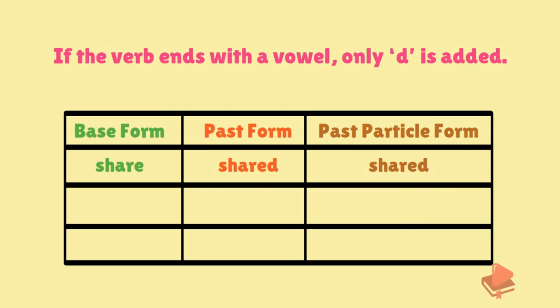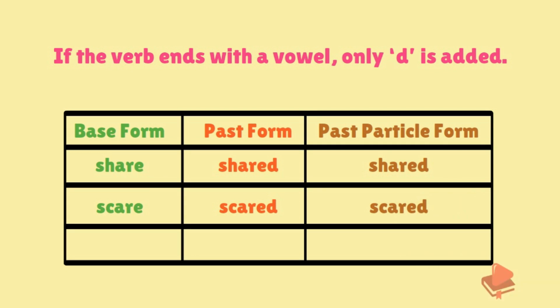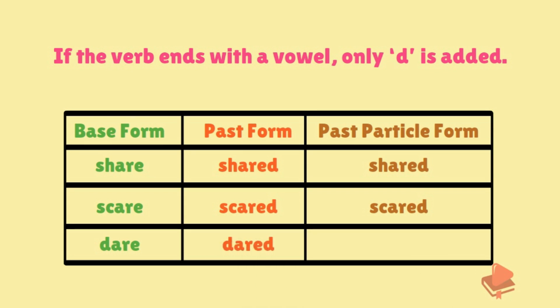If the verb is scare, the past tense becomes scared and the past participle becomes scared. If the base is dare, the past tense becomes dared and the past participle becomes dared.